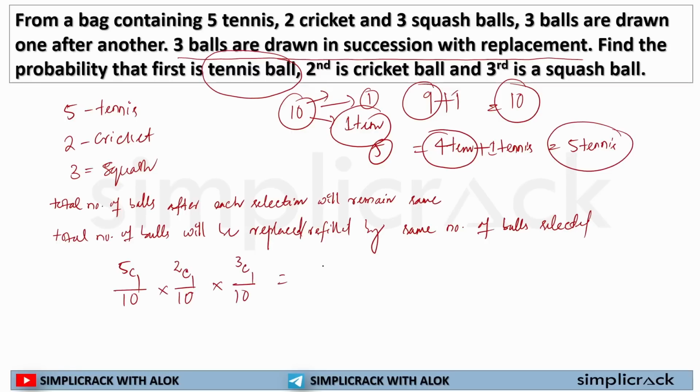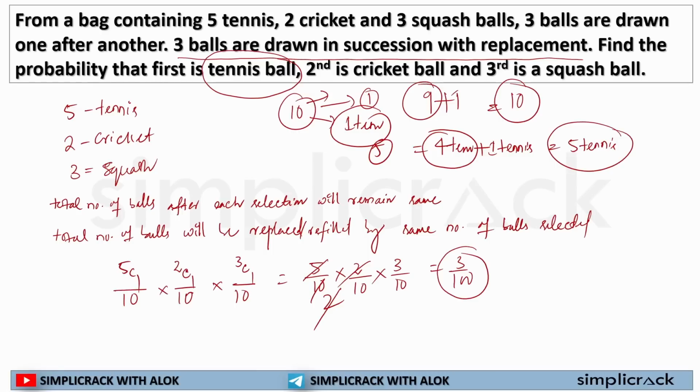5C1 means 5 by 10. 2C1 means 2 divided by 10. 3C1 means 3 divided by 10. Now if I solve it, this will be 3 by 100. 3 by 100 is the probability of selecting 3 balls in succession where the first ball is tennis, the second ball is cricket, and the third ball is squash.